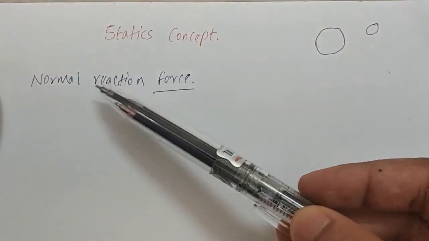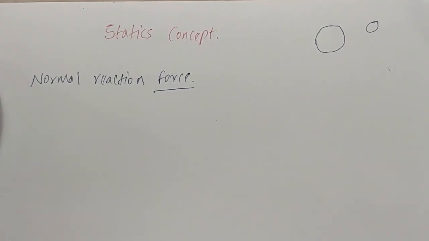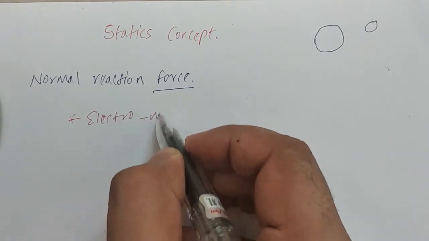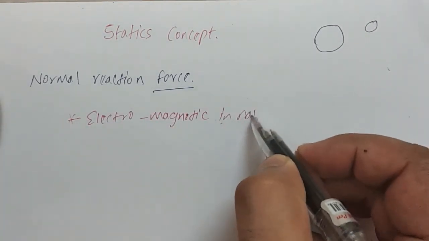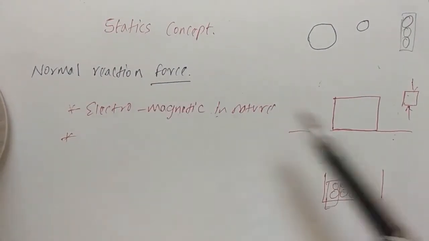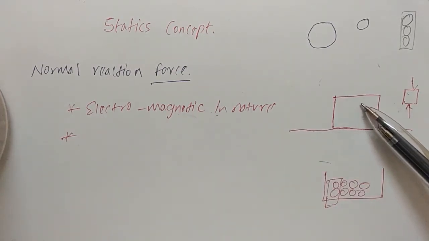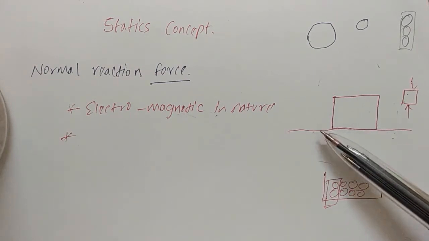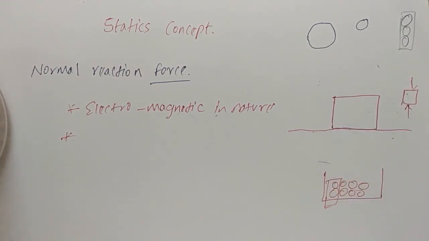Normal reaction is what type of force? Normal reaction is an electromagnetic force. Electromagnetic in nature. Normal reaction is a contact force. Say for example, a block is resting on this surface. The block will exert a normal reaction force on this surface, and in turn the surface will exert an equal and opposite reaction on this block.